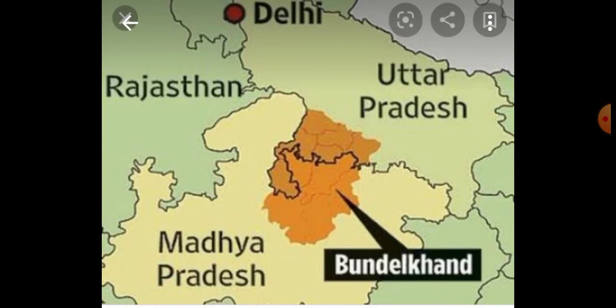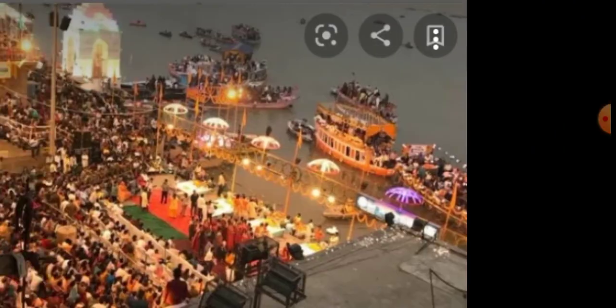It is situated in the northeast direction of Malwa Plateau, and it is located in west central India. Okay, this is the Bundelkhand Plateau.